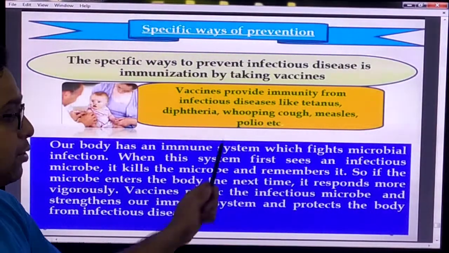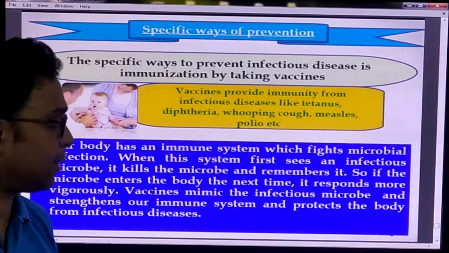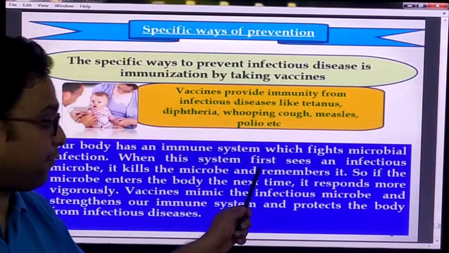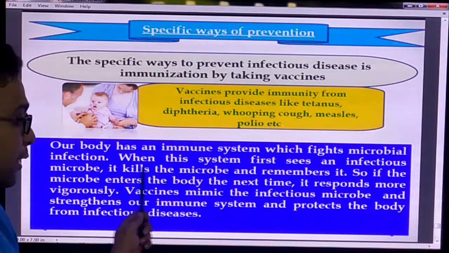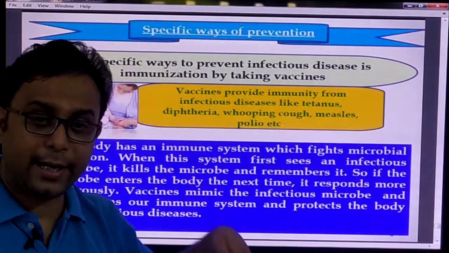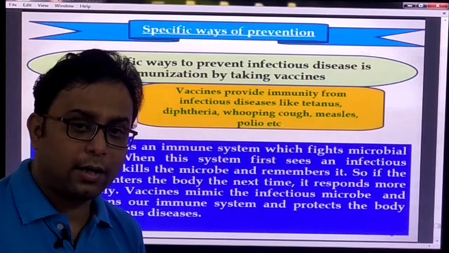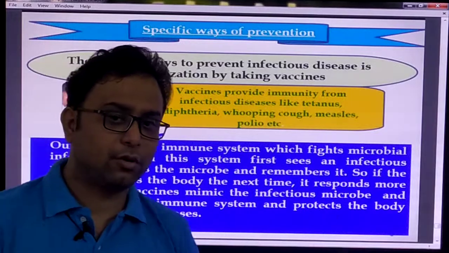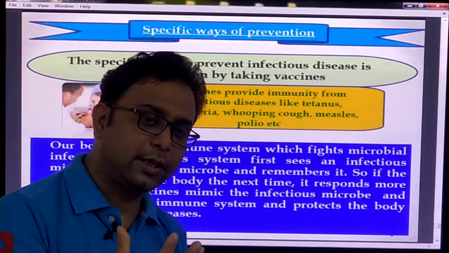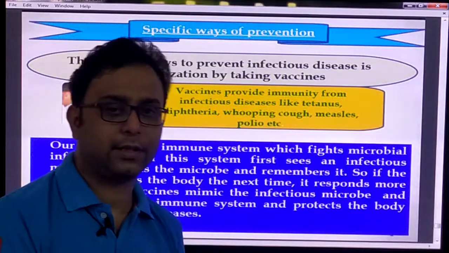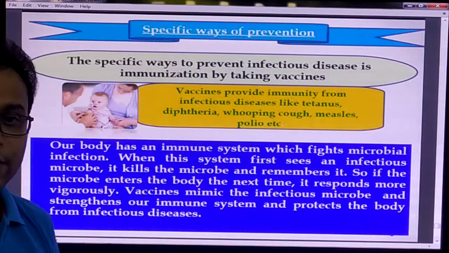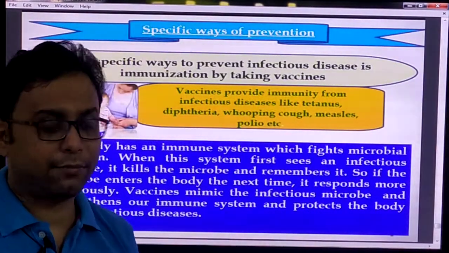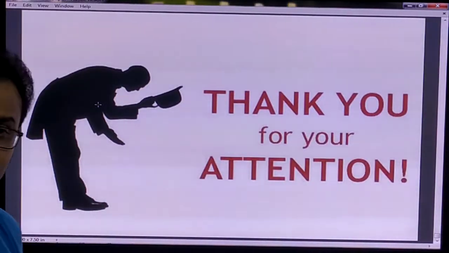Our body has an immune system. What do we mean by the immune system? It fights microbial infection. When this system first sees the infectious microbes, it kills them and remembers them. The second time the infection occurs, your body has antibodies. Antibodies are like soldiers: they attack the infectious agent and kill it. That is your immunity. Your body has special cells like B cells and T cells which take a very important role.